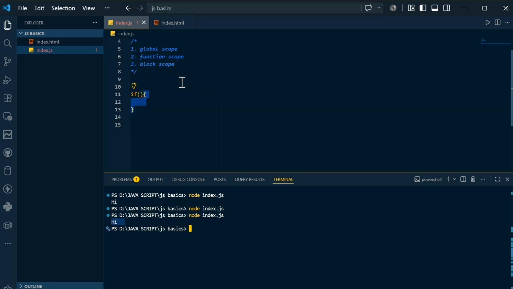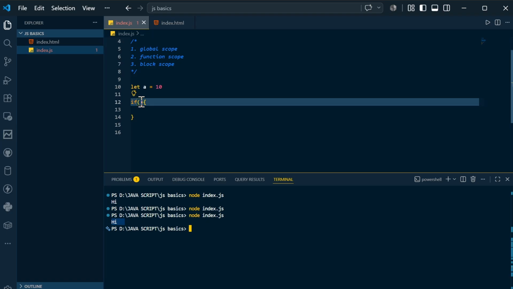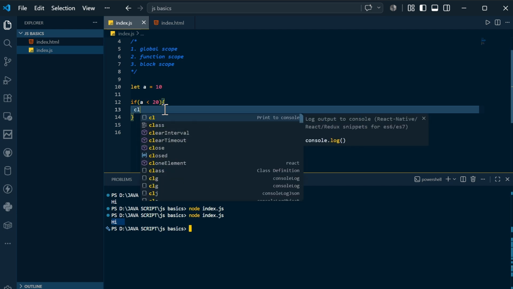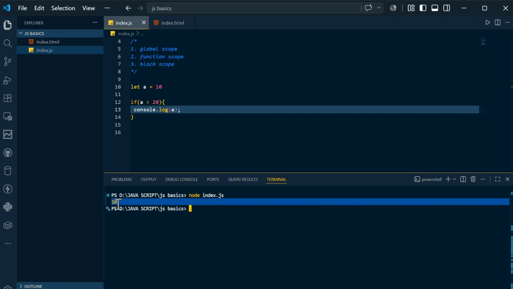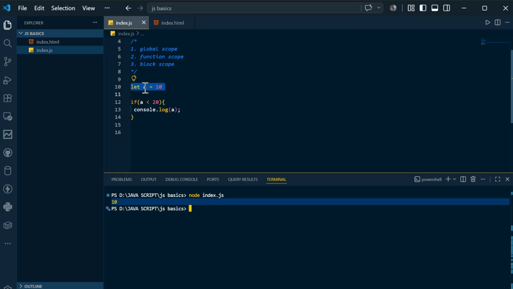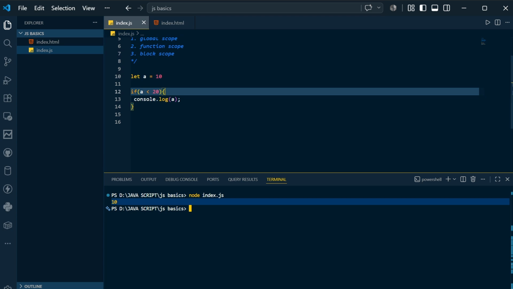Let's say I declare let a is equal to 10. If a is less than 20, yes, it is less than 20, then whatever you want to perform, let's say you just want to print a, you can do that. I will clear the terminal, and if I run it, you can see 10 has been printed. This a can be accessed here in the block scope because it is declared in the global scope, so I am able to use that a in the block scope as well. That's the main reason you need to understand the difference between these three scopes. These are the scopes.